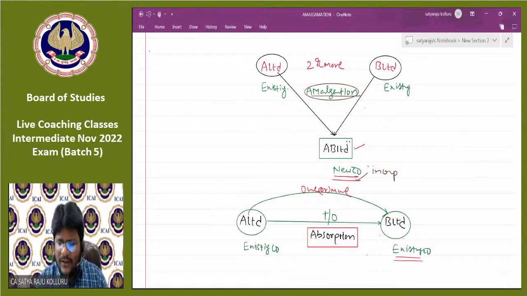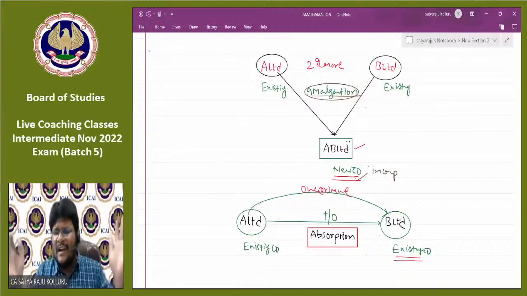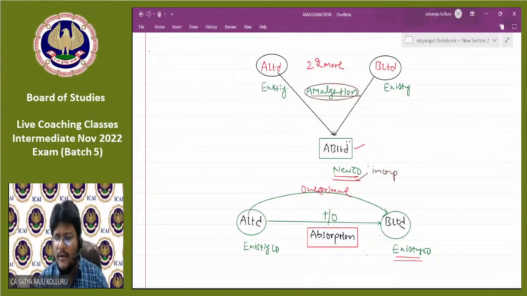So that means amalgamation and absorption are both different concepts. These two are actually 2 different concepts. But for our chapter, we are considering absorption also as an amalgamation. Why, sir? Please, all of you concentrate. Literally, there is a difference between the concept of amalgamation and absorption. But what I am telling here is that amalgamation includes absorption as well. The reason is very simple.